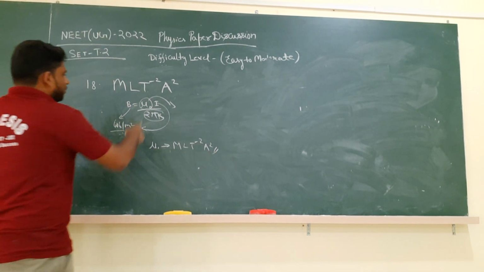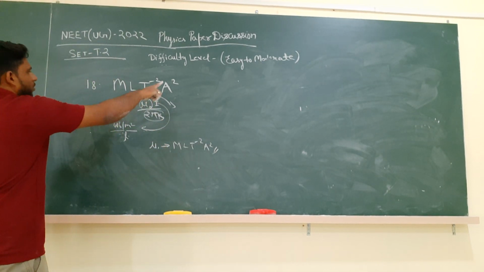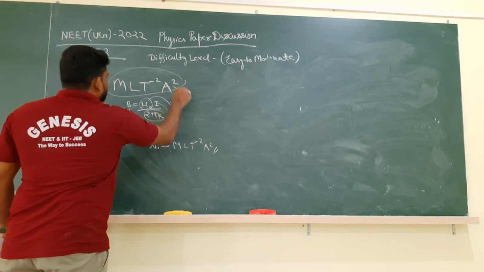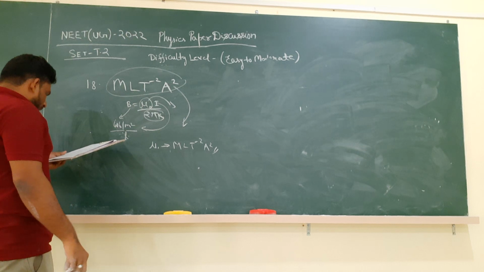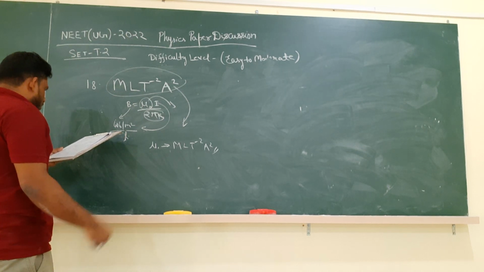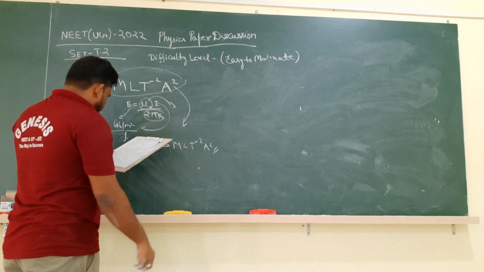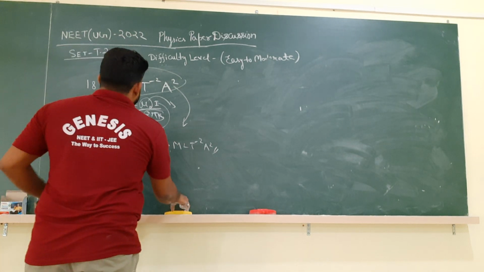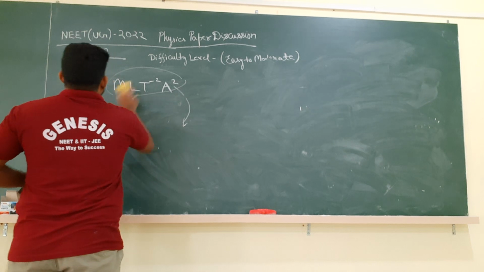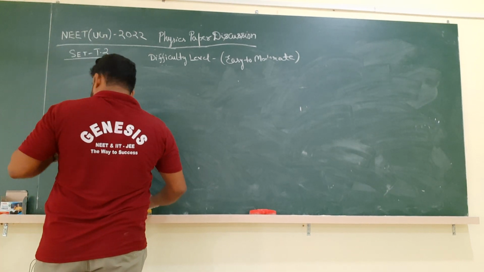If they had directly asked for the dimensions of mu naught, you could easily solve it. But by seeing this, you have to guess that it is for mu naught using this formula. Therefore, it is the dimension of magnetic permeability mu naught. This is how we can solve it. Now question number 19, you can see.